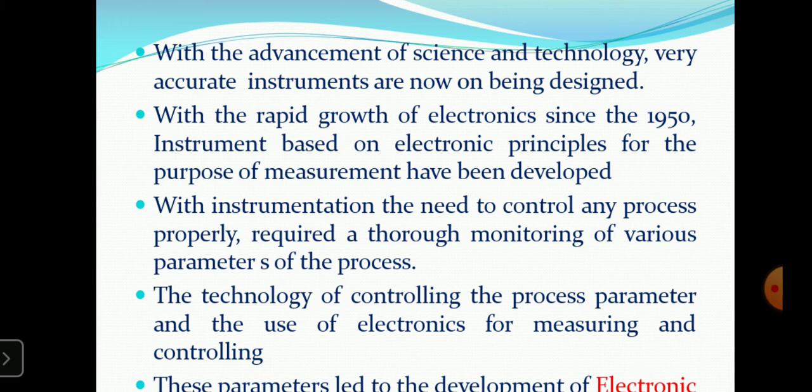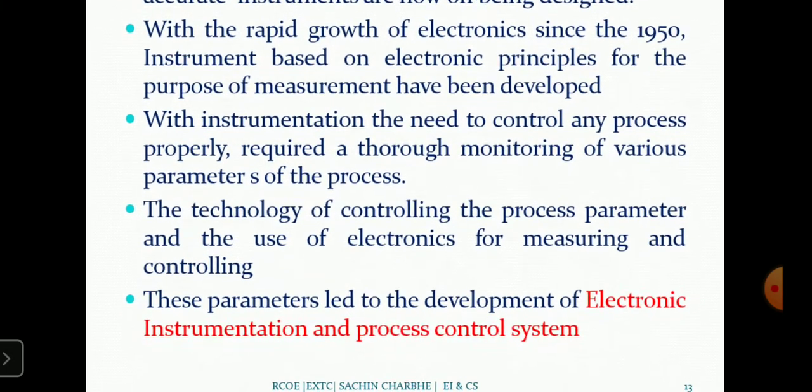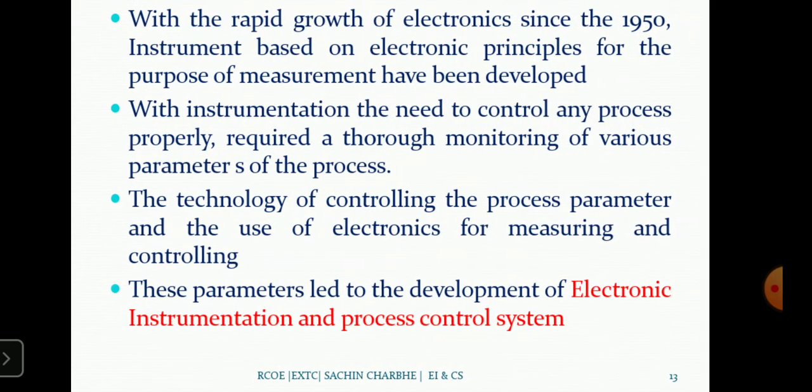With the rapid growth of electronics in 1950, instruments based on electronic principles for the purpose of measurement were developed. Instrumentation needed to control any process properly requires thorough monitoring of various parameters of the process.